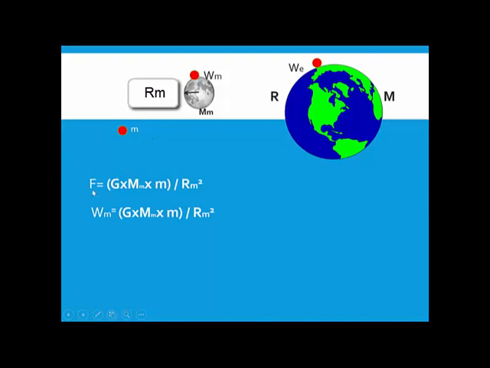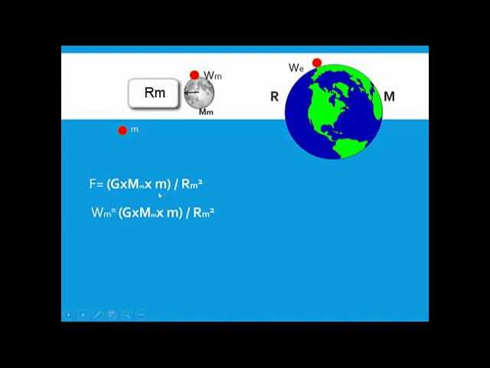The force between them is G multiplied by the mass of the moon, Mm, multiplied by the mass of the object, small m. What is small m? Small m is the mass of the object, upon Rm squared. What is Rm? Rm is the radius of the moon. I have written R here. Please write Rm here, R small m.